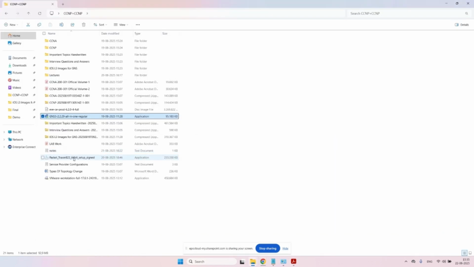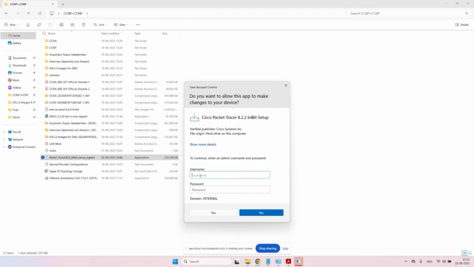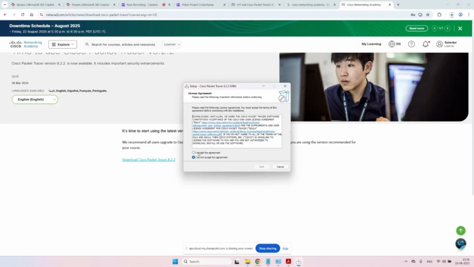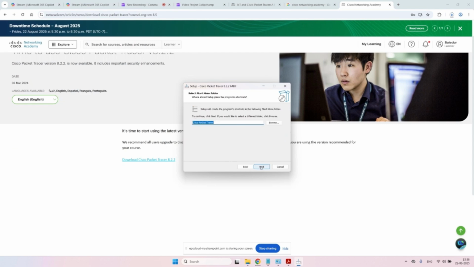I'll go to my download folder. Here is the Cisco Packet Tracer. I'll double click for setup. I have to provide the admin username and password. This is the admin user for my laptop. The password. Click yes. Setup started. I have to accept the terms and conditions. Next. I'll keep everything as default, no change. It will take a few minutes to finish everything. In the meantime, we have to wait.